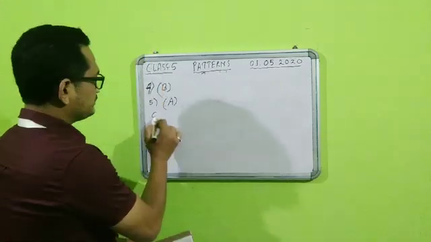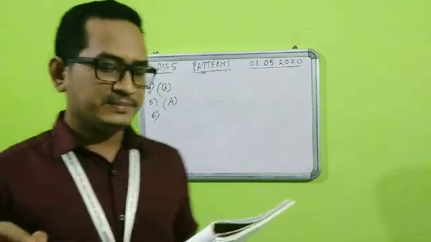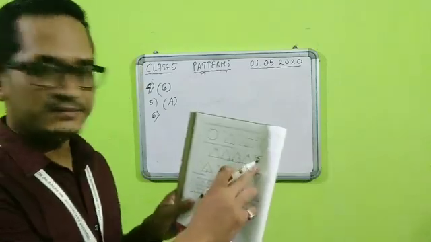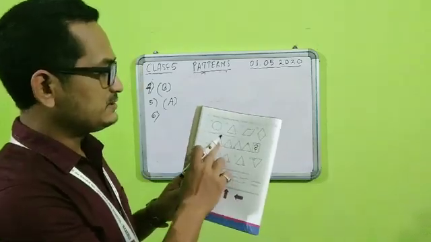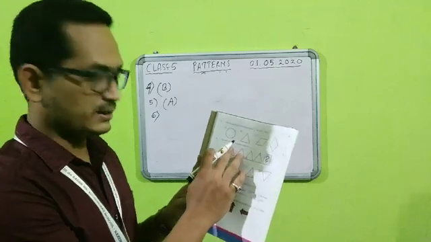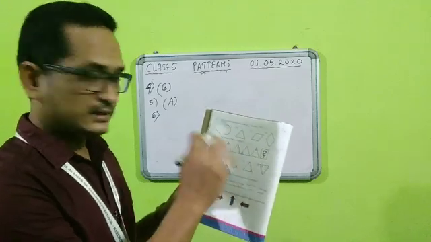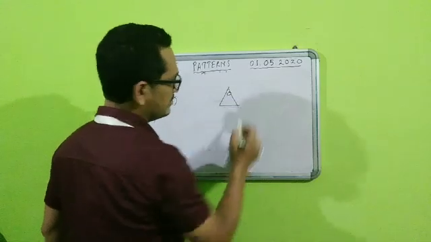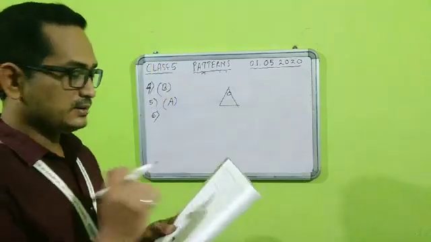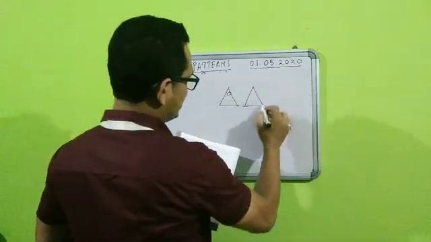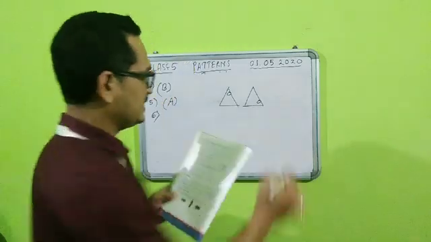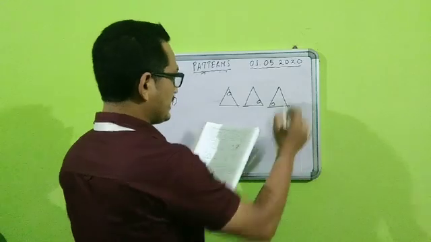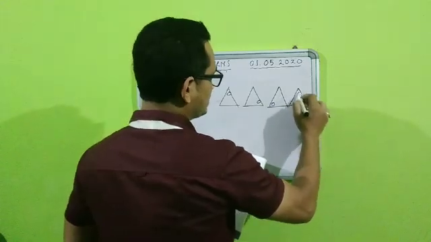Number 6. The next step in the given pattern. Now if you see the pattern, students, the triangle is given. Now if you see, the triangle has a circle in the corner. Now if you think this is the figure, first the circle has shifted to this corner, then the circle has shifted to this corner, and finally the circle has shifted again.